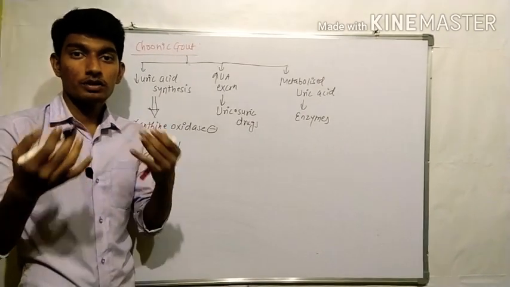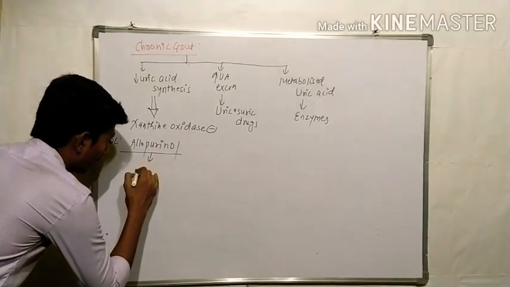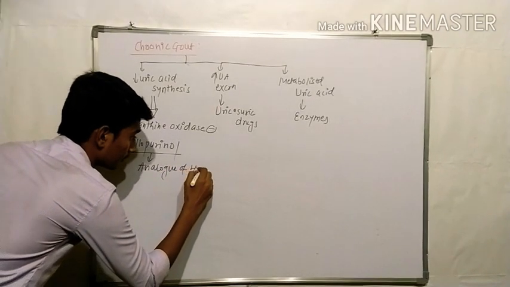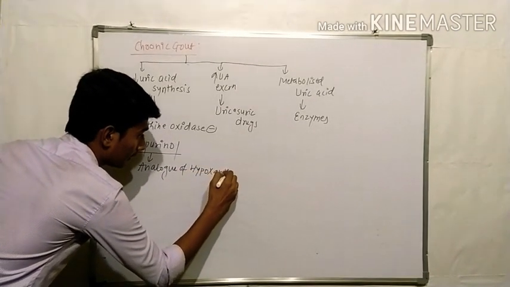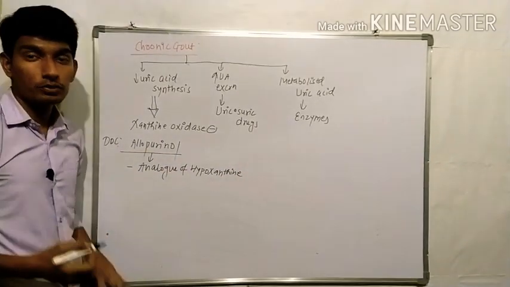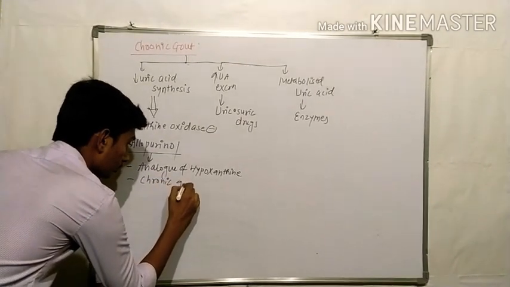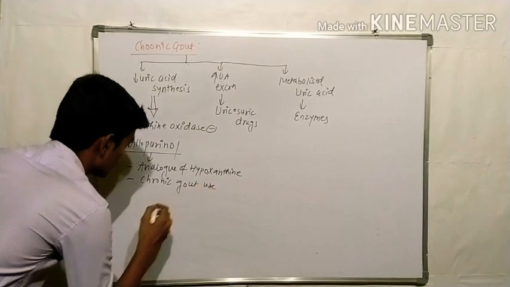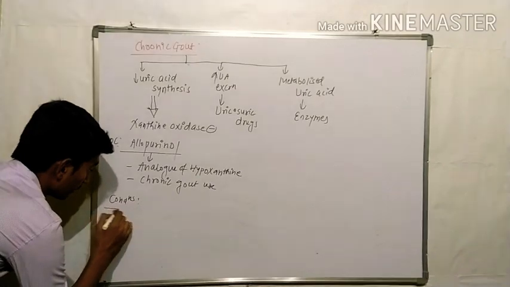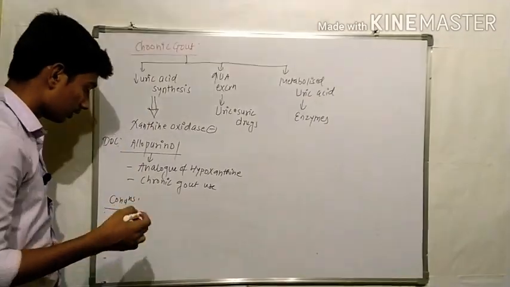It is an analog of hypoxanthine, and it is used in chronic gout.